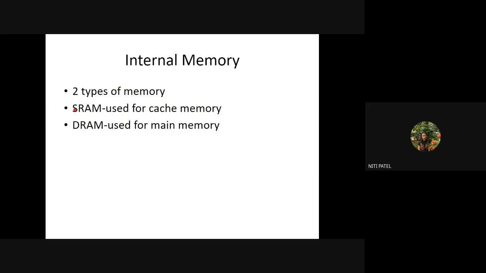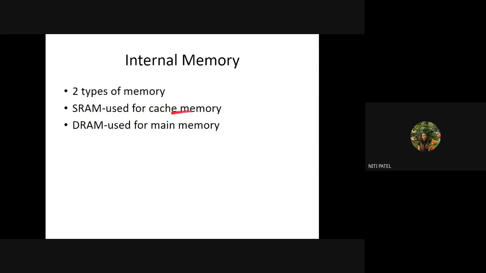So if it is static, that means it can be either 0 and it will continue to remain 0, or it will be 1 and continue to remain 1 unless and until it is changed. But if it is dynamic, it can be 0, it can be 1, again it can be 1, again it can be 0, it will keep on changing. So if I have data which is constant, I call it SRAM, where the data is stored in static RAM and therefore it is constant. But if it keeps on changing from 0 to 1 and 1 to 0, that means it is dynamic RAM and therefore the data is getting changed.